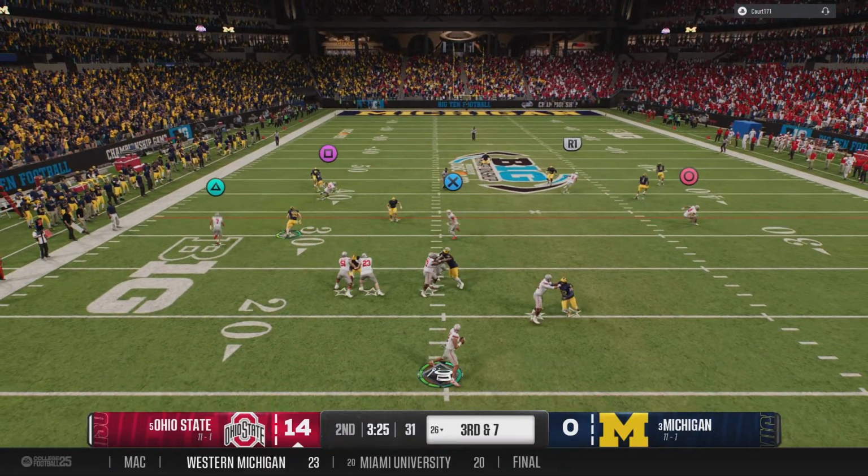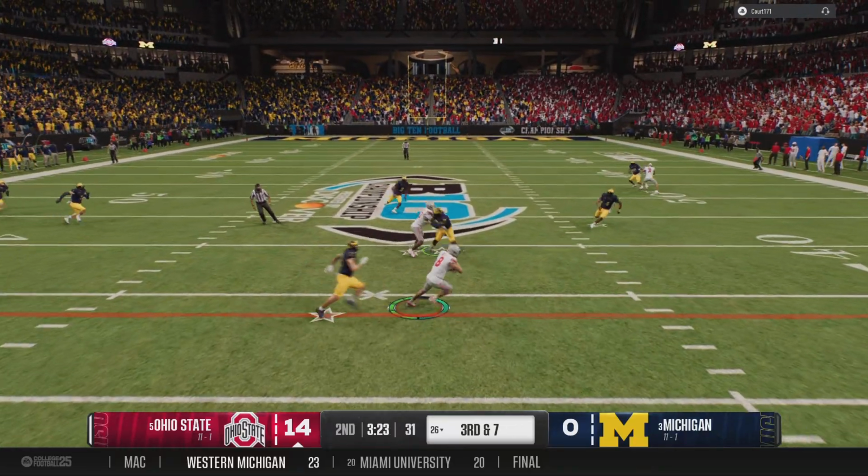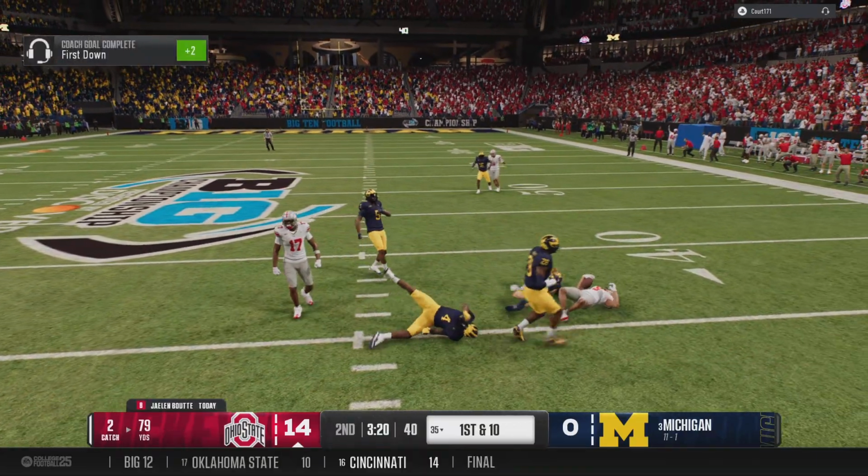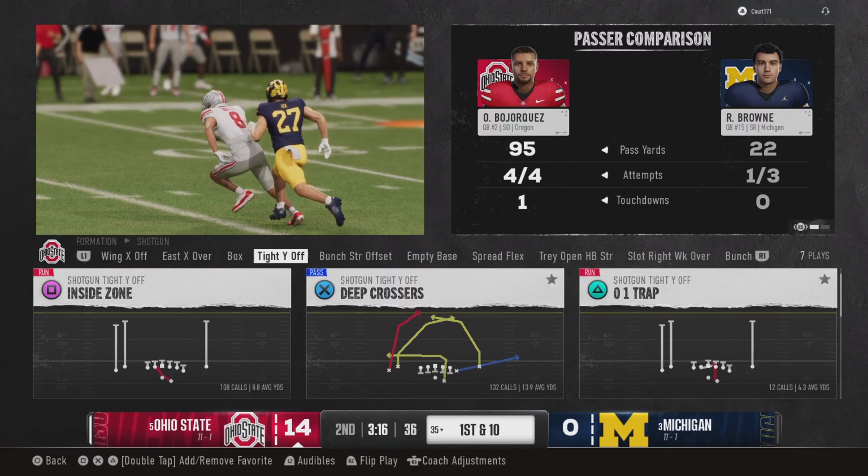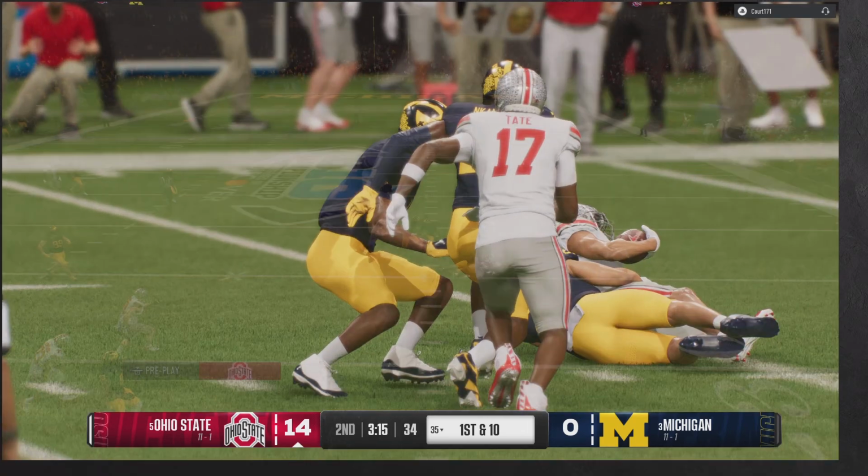On third down, he drops to throw. From the pocket, delivers over the middle. He'll be taken down, but he does have first down yardage. Nice find there by the quarterback on third down.